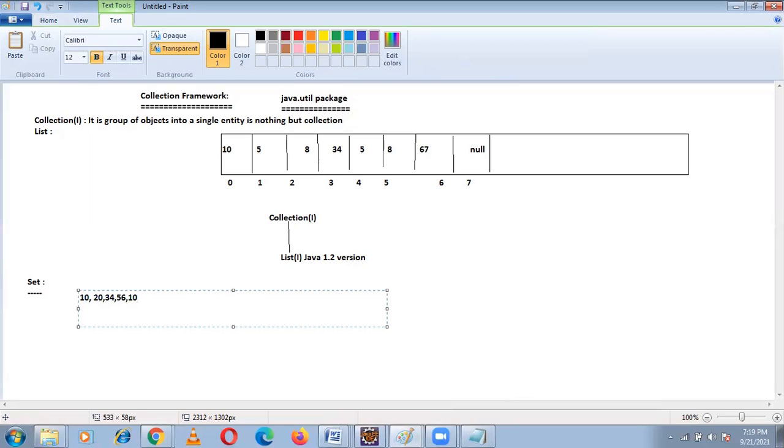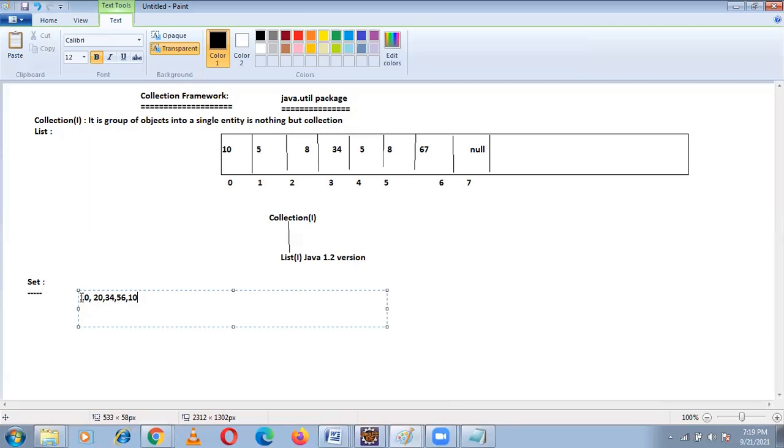Now what the Java compiler does when you use set interface collection classes is this: 10 is already added into the set. Will this second 10 be added or not? It won't be added. You won't get any compile time exception or runtime exception. It will simply ignore the second value.